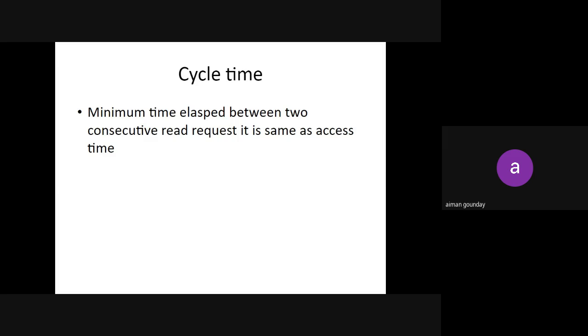How much time is required? The time required for one cycle to perform. Sorry. How much time is required for one cycle to get completed? Cycle time is nothing but the minimum time elapsed between two consecutive read requests that are going to happen at the same time.